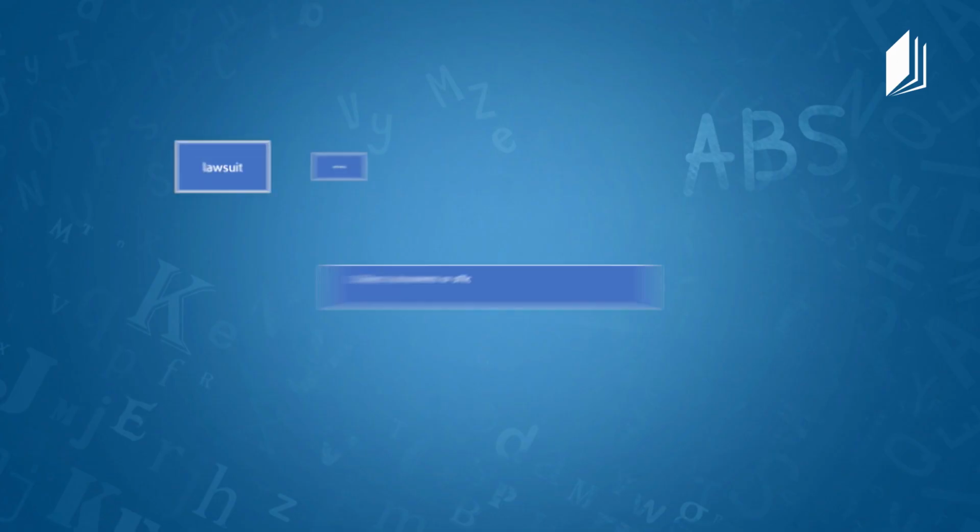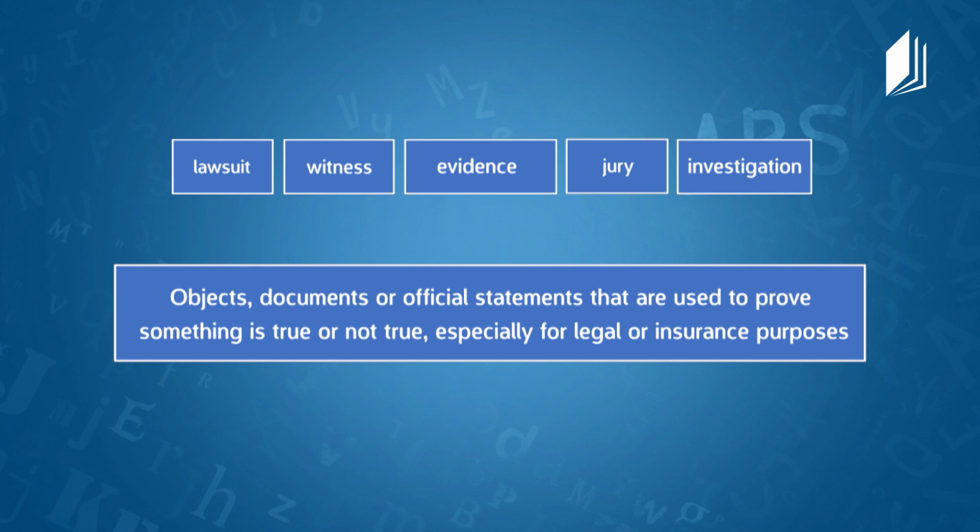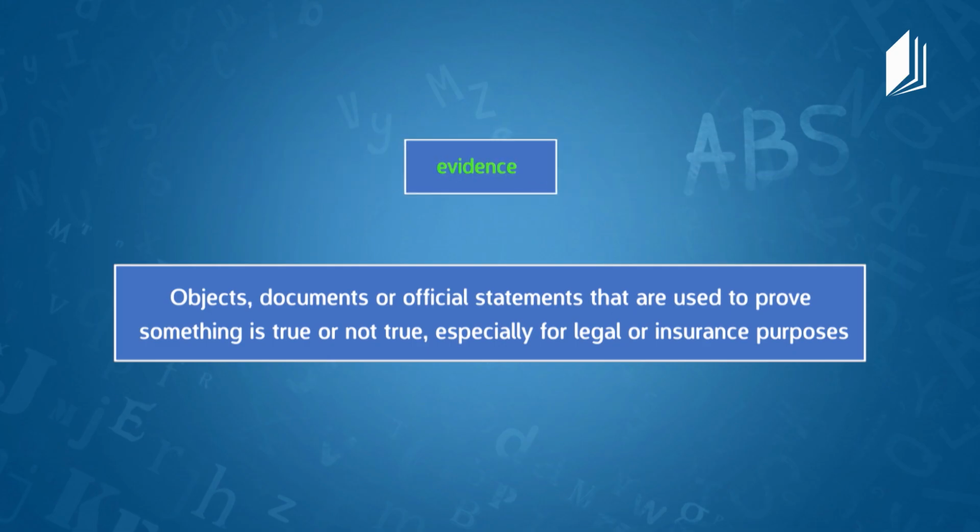You go. Objects, documents, or official statements that are used to prove something true or not, especially for legal or insurance purposes. What are they? I remember you gave the definition of the word, and you said that this is called evidence. So everything, I mean, the documents and official statements that are used that something is true or not true is called evidence. Well done.